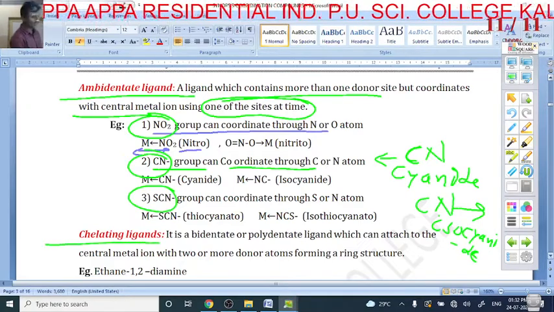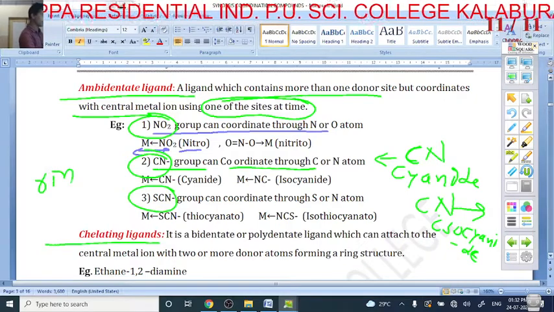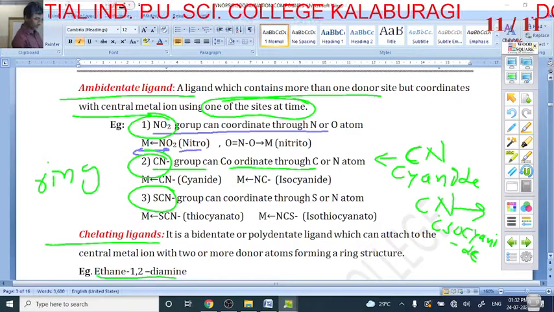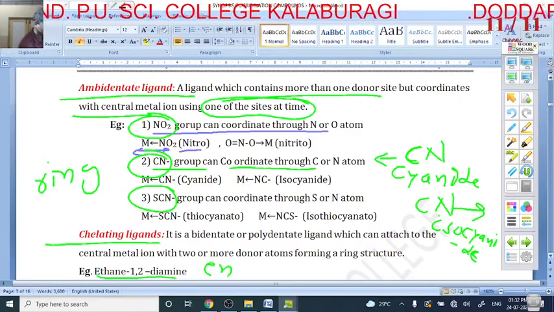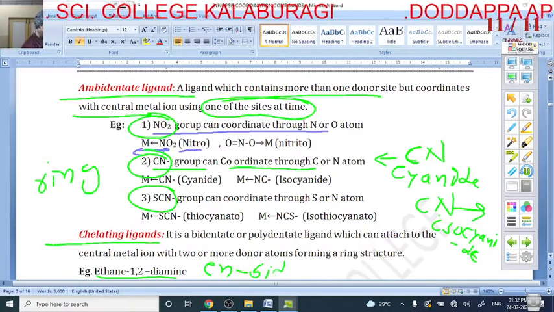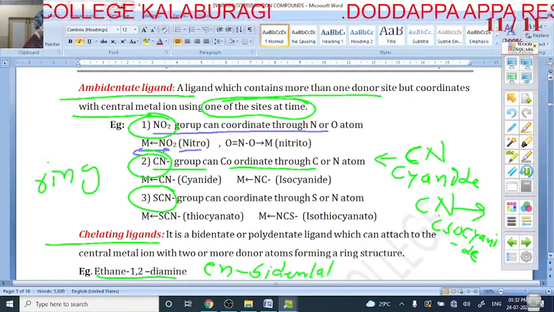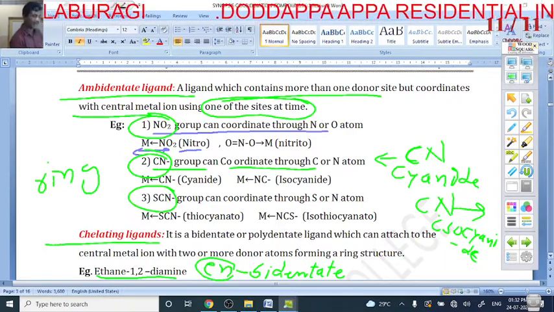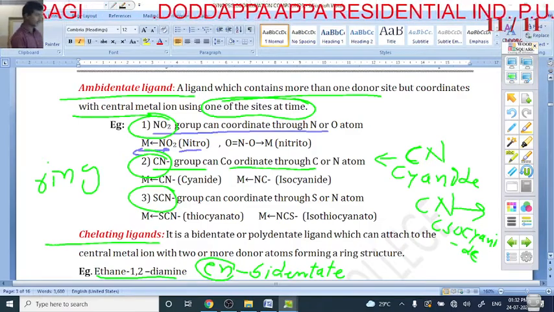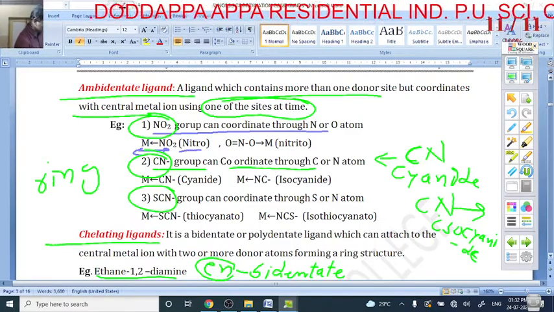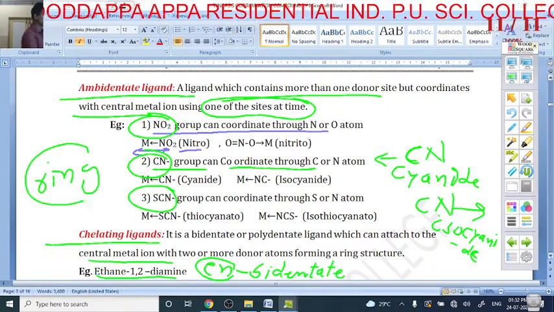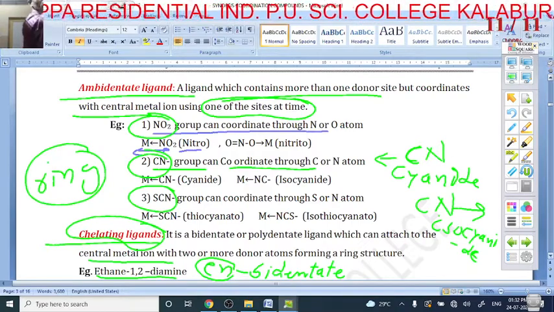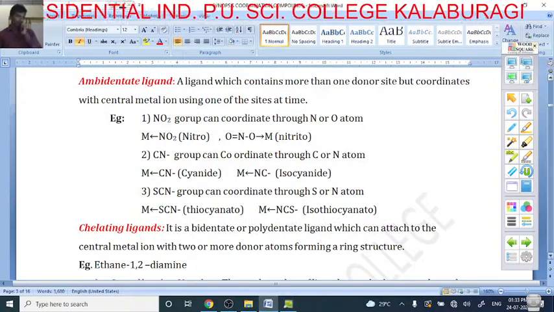And one more is the chelating ligand. Chelating means what? Ring formation. For example, ethane-1,2-diamine, shortly we can say en. En is nothing but a bidentate ligand. When the bidentate ligand bonds to the central atom, it forms a ring structure. So these are called what? Chelating ligands. Okay, my dear students.